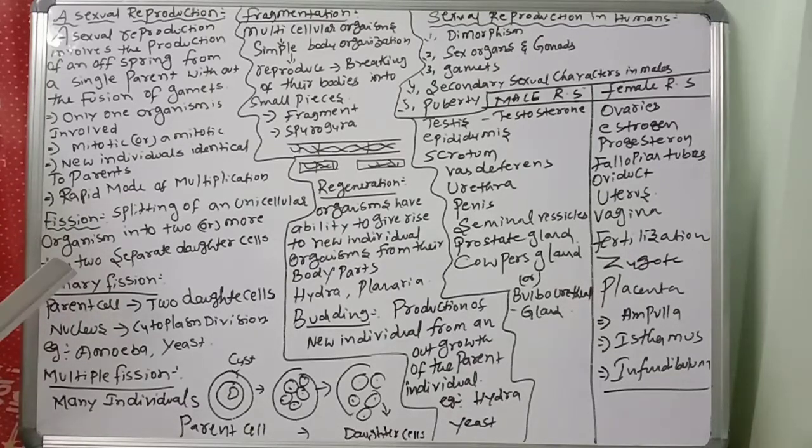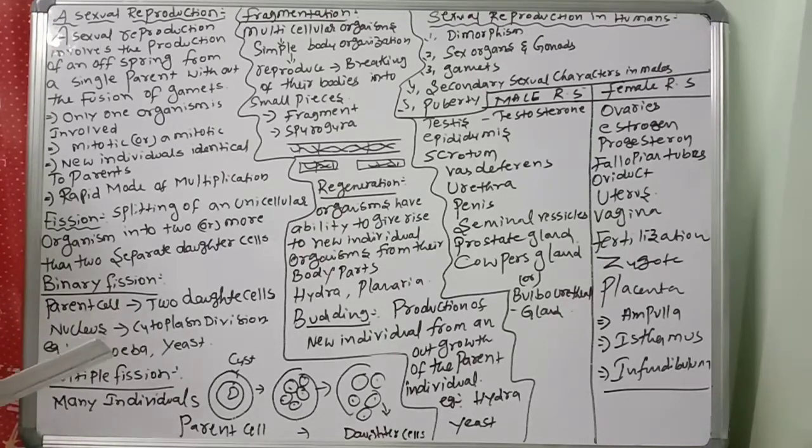There are two types of fission: binary fission and multiple fission. Binary fission means the parent cell will divide into two small, nearly equal sized, identical daughter cells. Two equal size is called binary fission. First the nucleus will be divided, followed by the division of cytoplasm into two daughter cells.